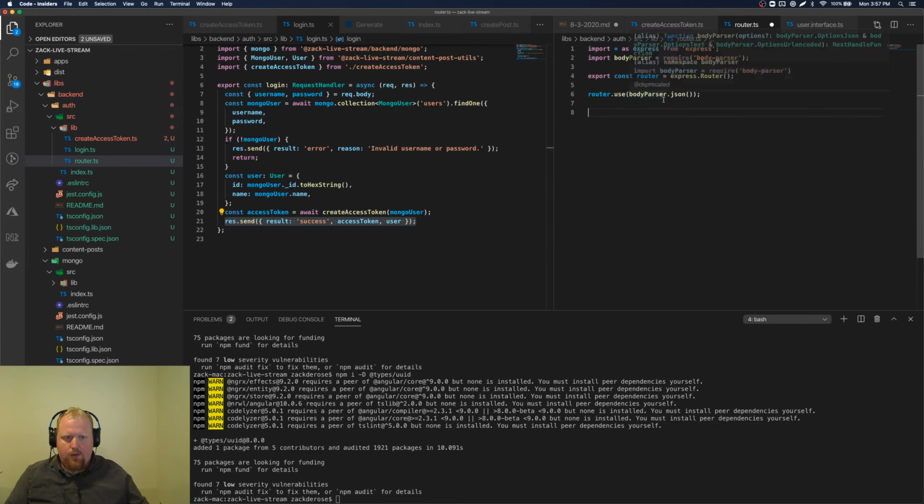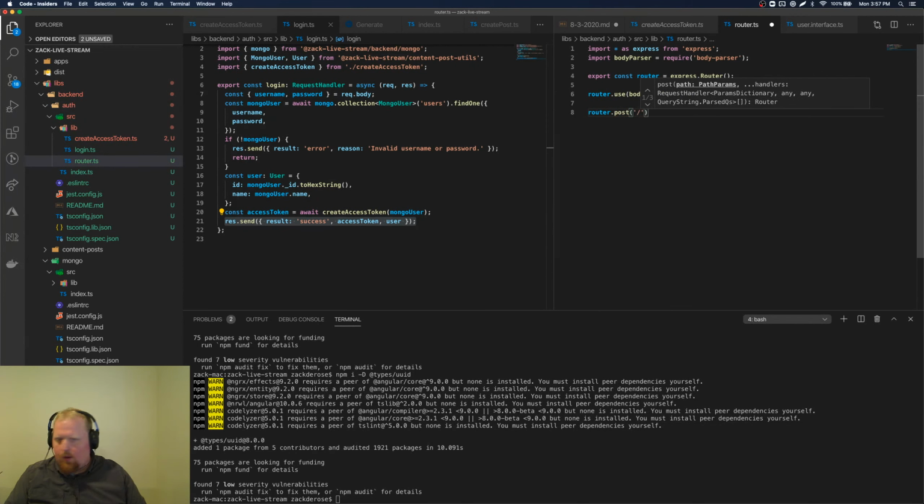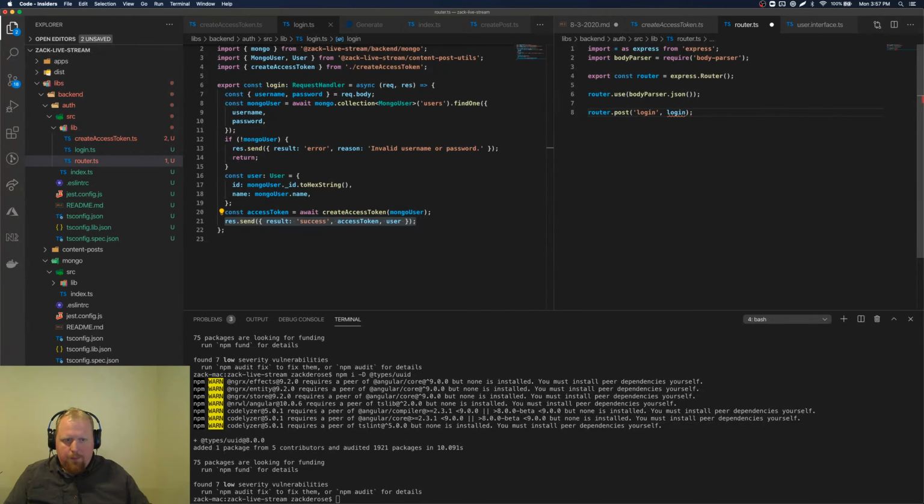This is just letting us parse that out. And then we're going to have a router.post, call it login. This is going to use that login request handler. There we go. And I think that's all we need for now.